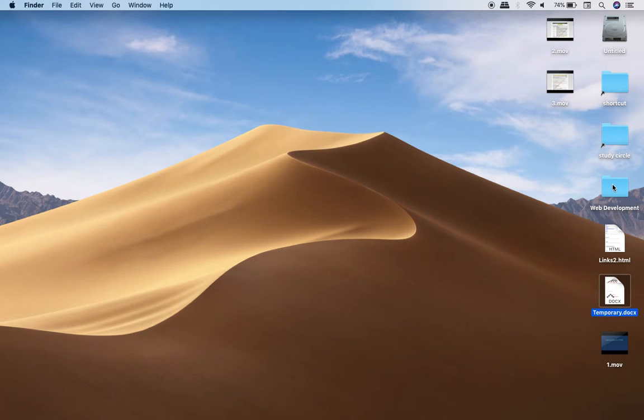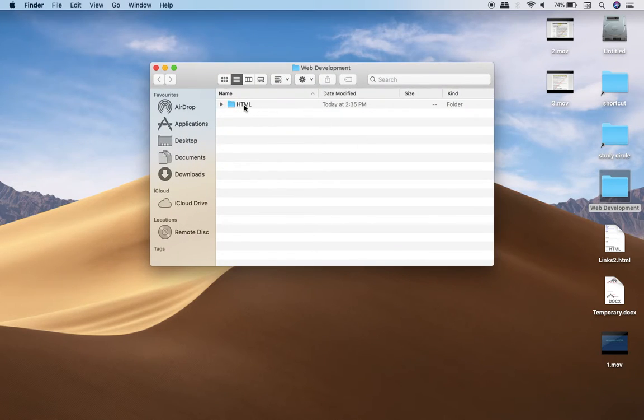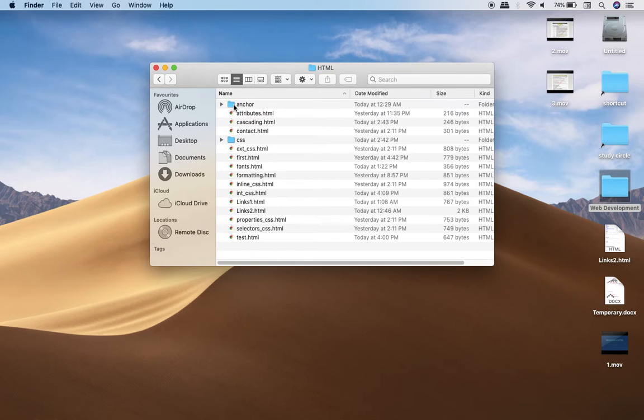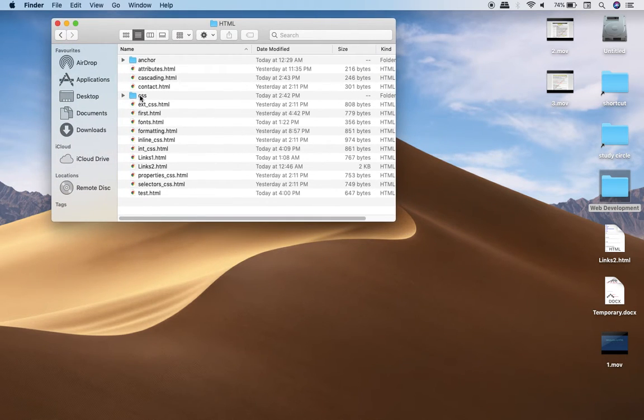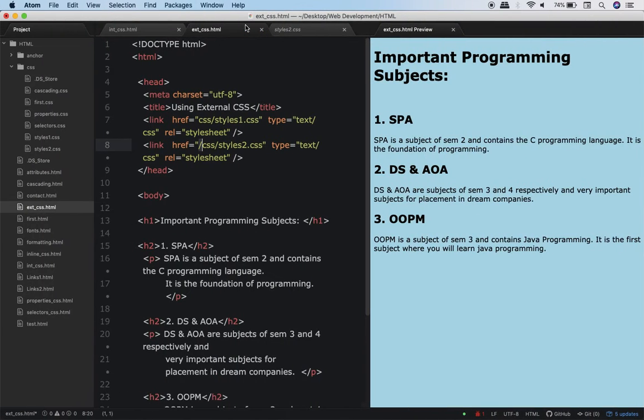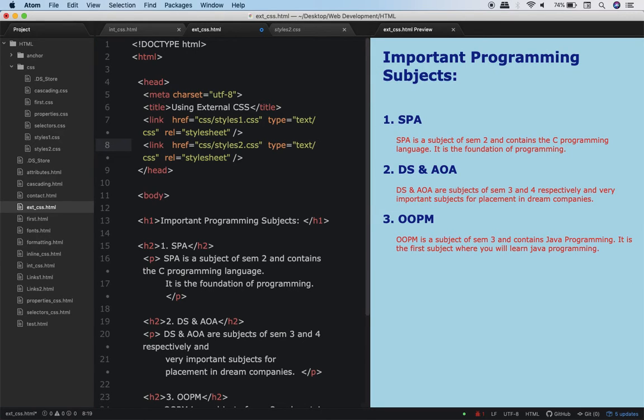See, on my desktop, I have this folder web development, and inside web development, I have HTML. Inside HTML, I have two things. One is this folder CSS, and then this file external css.html. What I want you to understand is that this folder and this HTML file are at the same level. Both of them are inside this HTML folder. So when we are giving the path here, we should not put this slash. And see, immediately you got what you wanted.